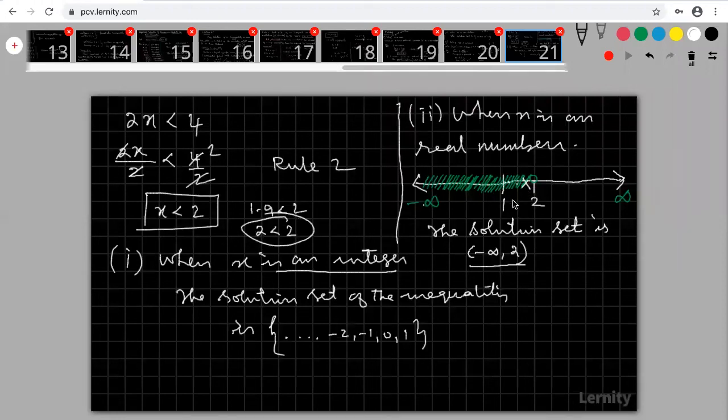So what does solution set mean? What are the values of x satisfying the inequality? That collection of x values is called my solution set. That's all. Are you okay? Are you understanding? Any doubt? Any other doubt?